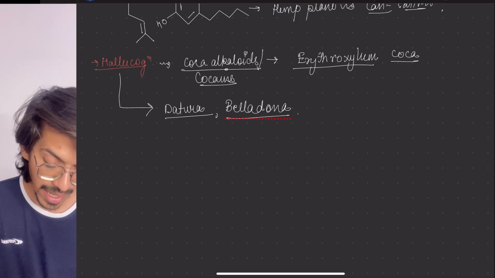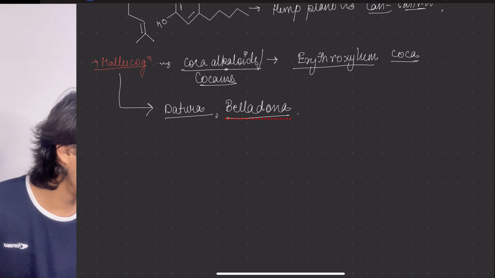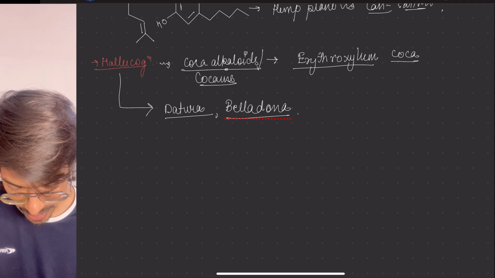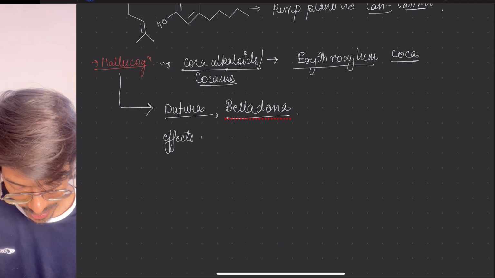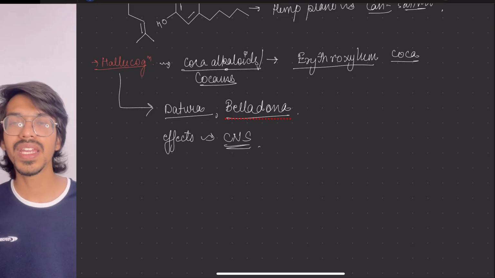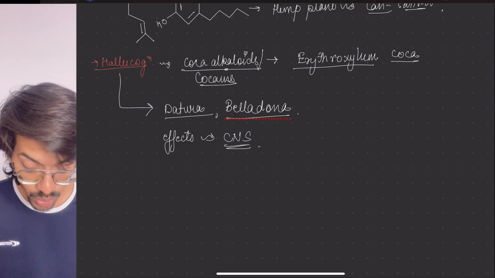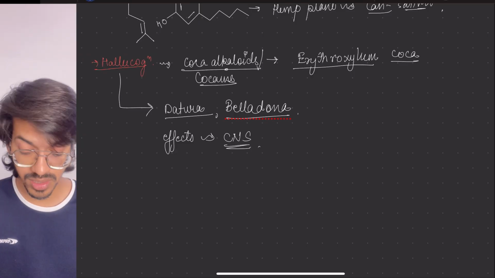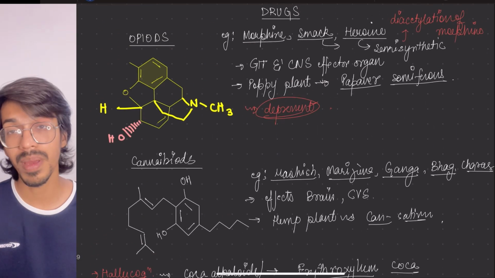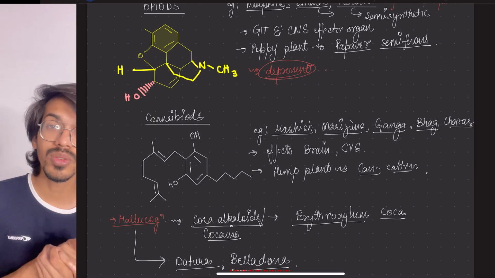Then these are hallucinogenic, and their action is on the central nervous system. It affects the central nervous system. It gives the effect that everything is okay, calming, soothing. That will be their effect. Well, that's all about the drugs given in your NCERT. So at least these facts you should remember. Don't forget it. See the diagrams and everything. Plant diagrams are also given to you.